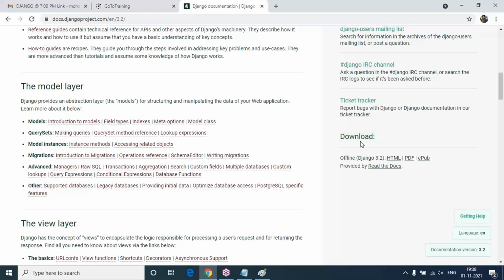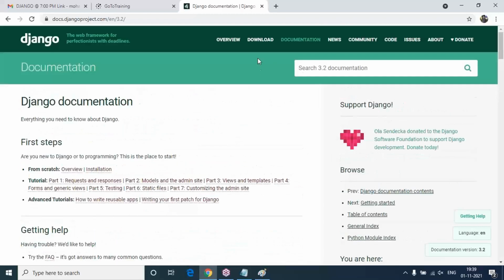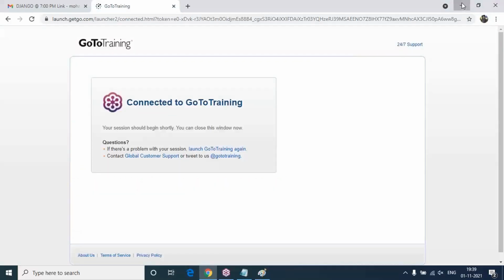On the right-hand side there is also a download option. If you want to read the documentation offline, in HTML, PDF or e-publication format, you can download it and keep the documentation. Then you can follow the rules they provide. But in my opinion, reading the Django documentation completely is a tedious process. When you have code issues in your application development, you can visit this official website and get a clear answer.